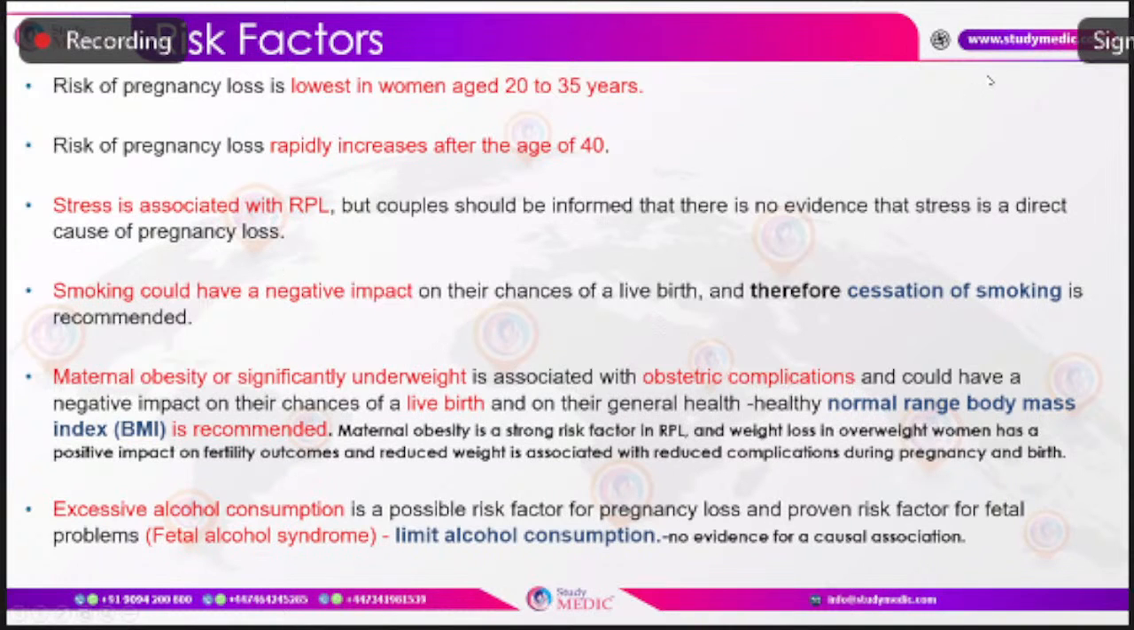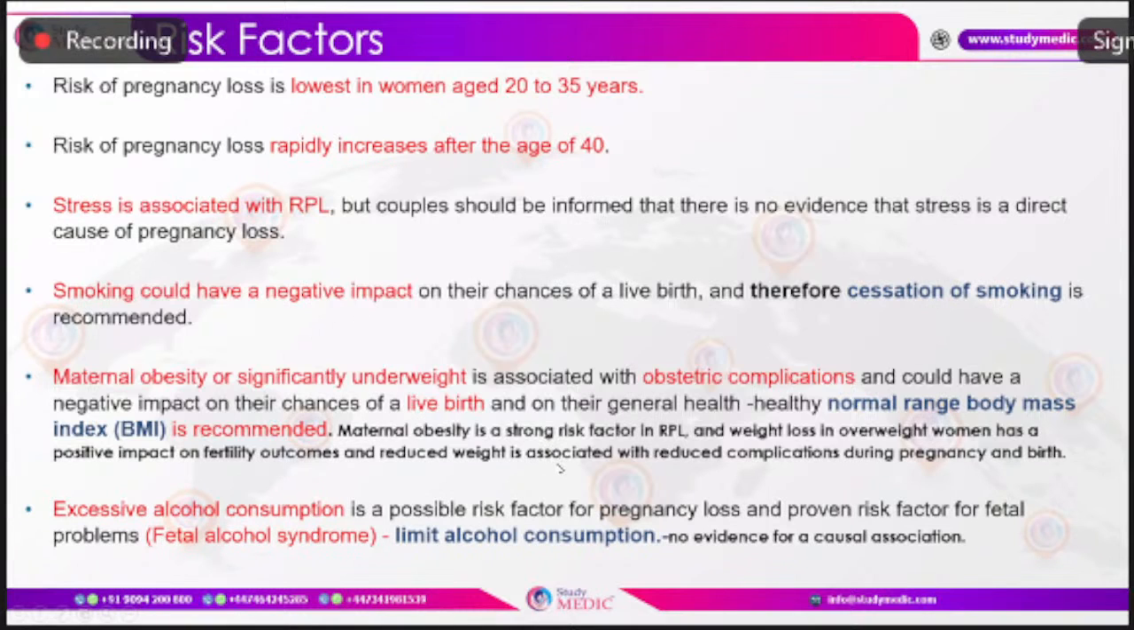And smoking overall causes adverse effects on the health of the pregnant woman, not only in pregnancy, outside pregnancy also. So it has adverse effects on the pregnancy outcome and perinatal outcome. As a result, we need to advise them to stop smoking.